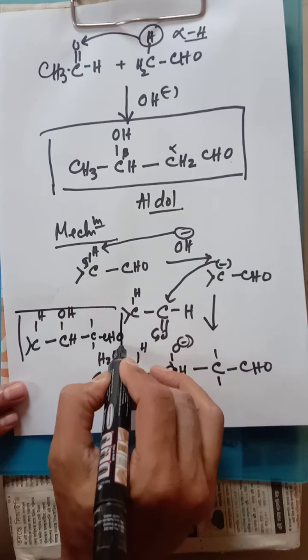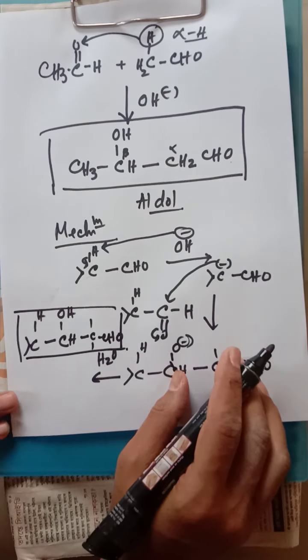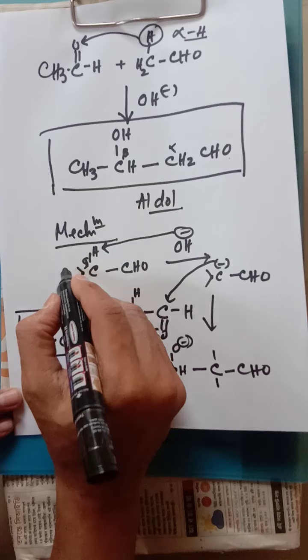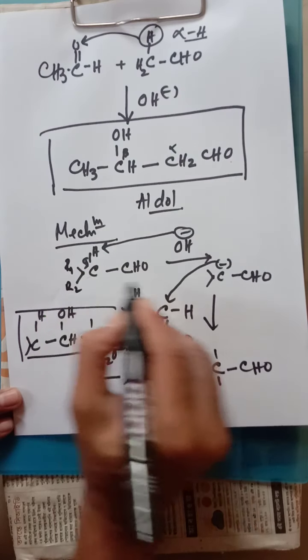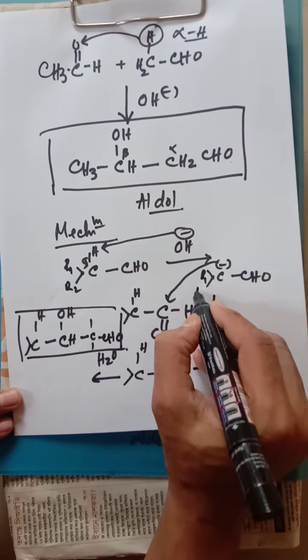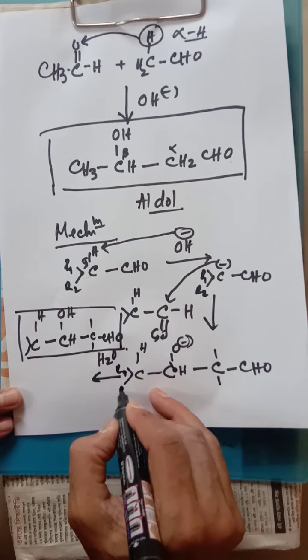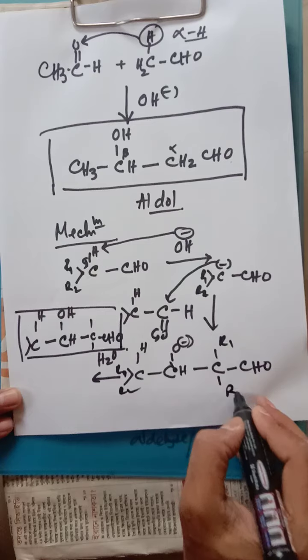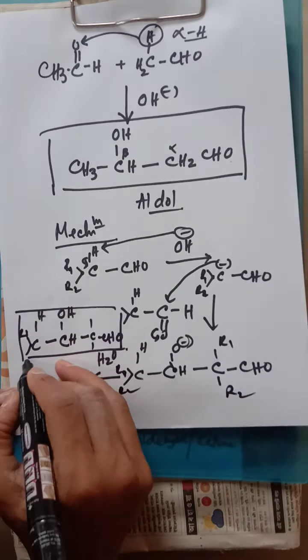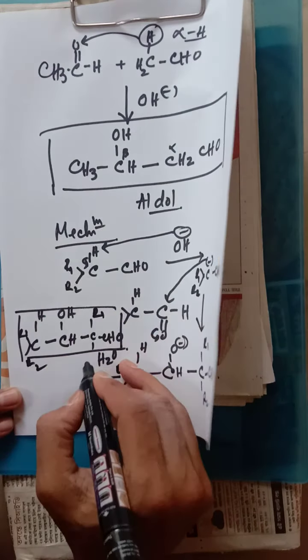So this is the product. So this is the mechanism. In this case you may write R1, R2 here, no problem. R1, R2 can be written over here, R1, R2 can be written over here, R1, R2.